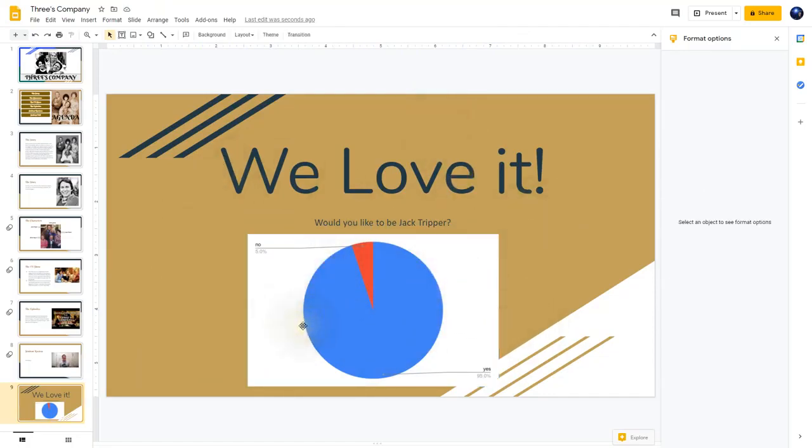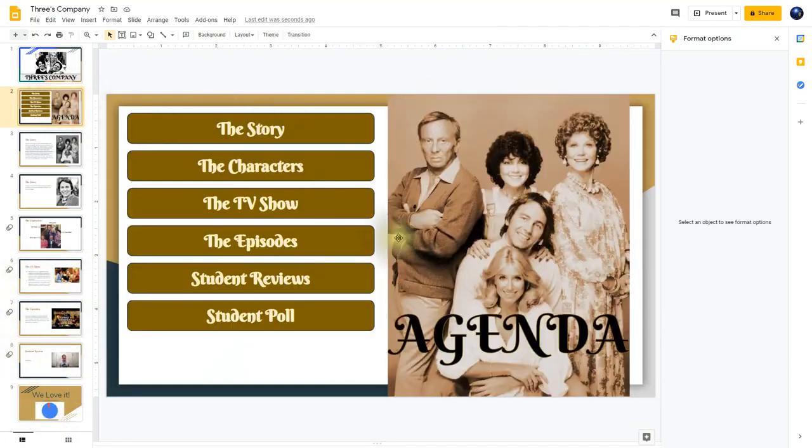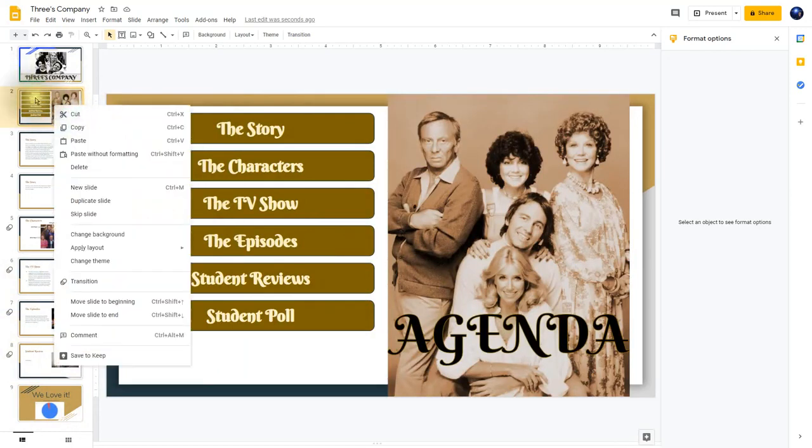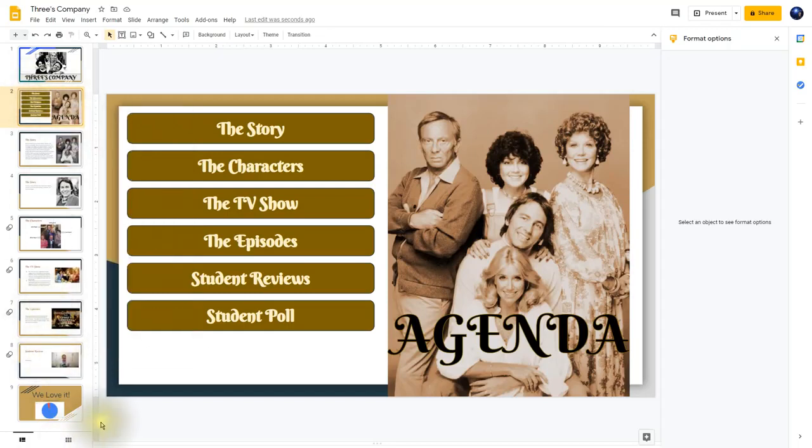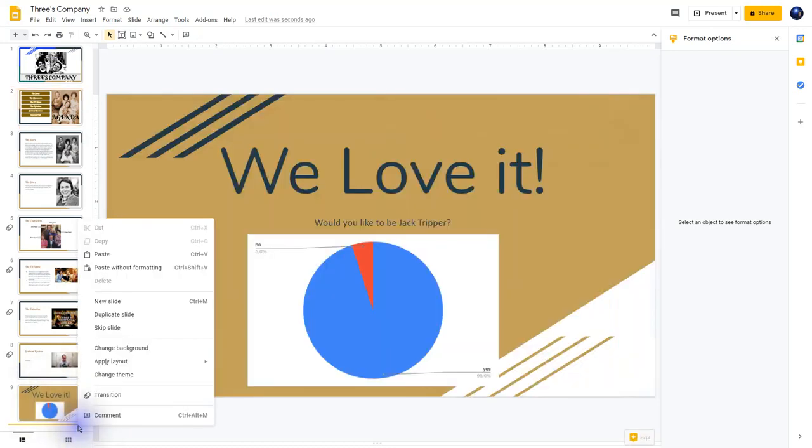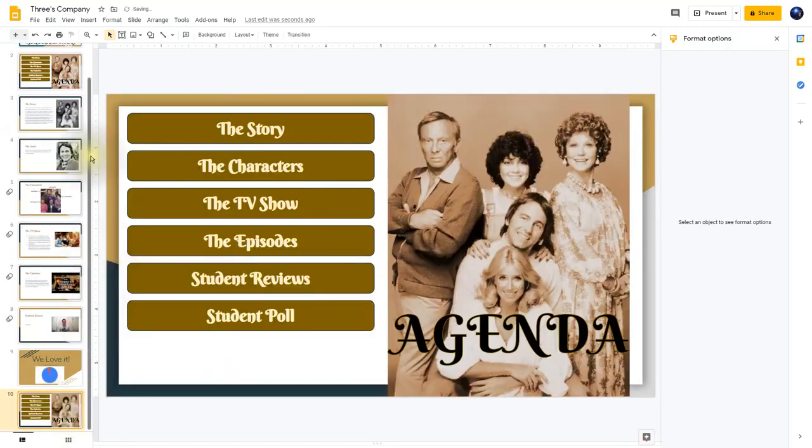So we now need to insert a new slide. Now the thing about this one though is I want it to be a copy of this agenda page here. So how do we do that? Well, I'm going to right click on the agenda page and then go to copy. And I'm going to scroll down here and then right click below the very last slide and then select paste. There we go. Now I have a copy of the agenda page down here. So this is no longer my agenda page. This is now my question page.